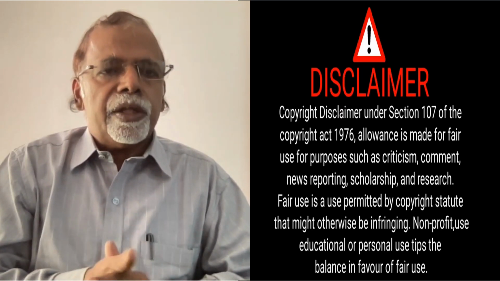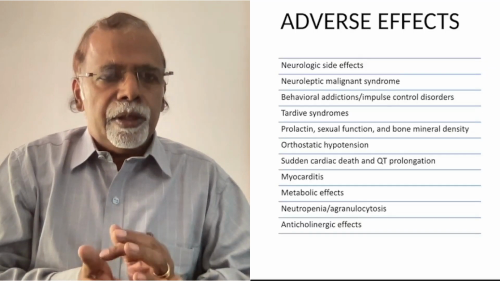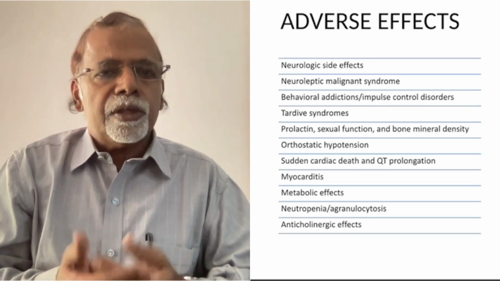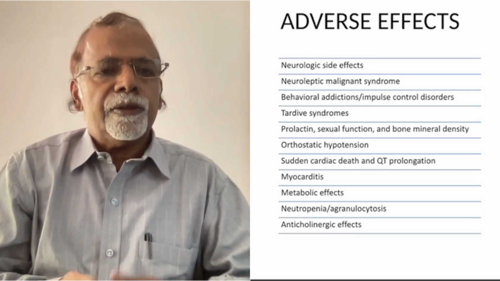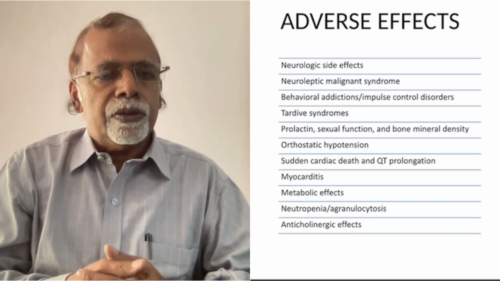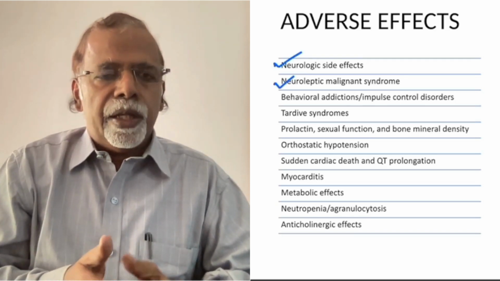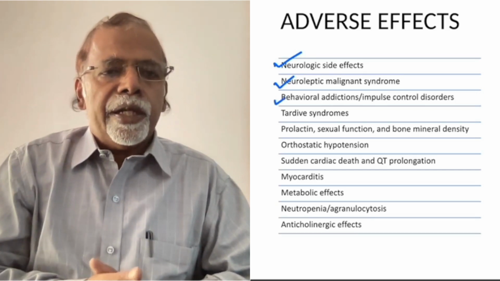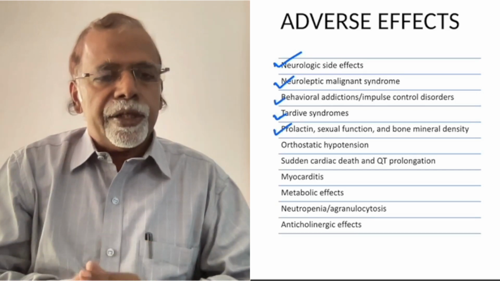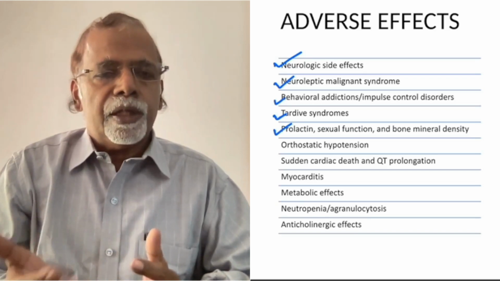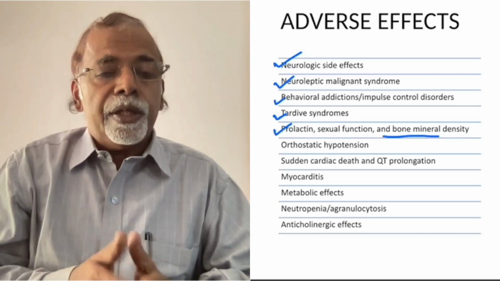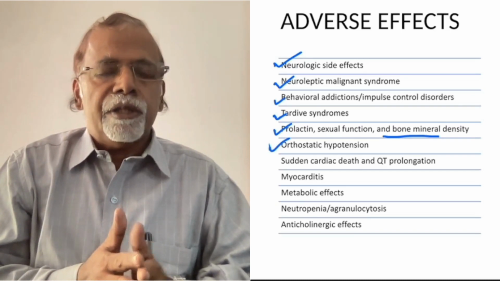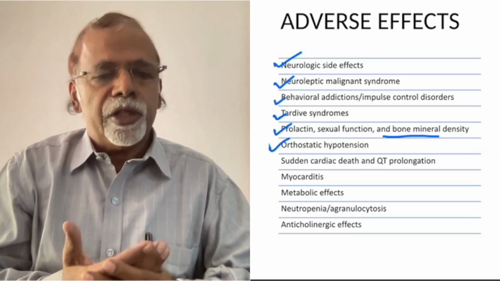We should be careful regarding the neurological side effects, the neuroleptic malignant syndrome, behavioral problems like impulse control disorders, tardive dyskinesias, release of prolactin leading to sexual dysfunction, and actions on bone mineral density, orthostatic hypotension, sudden cardiac death and QT prolongation, myocarditis, metabolic effects, especially weight gain, neutropenia and agranulocytosis with clozapine, and anticholinergic effects leading to dryness of mouth and urinary retention.